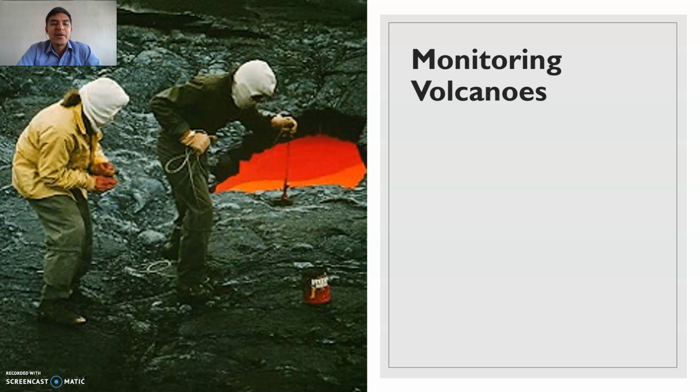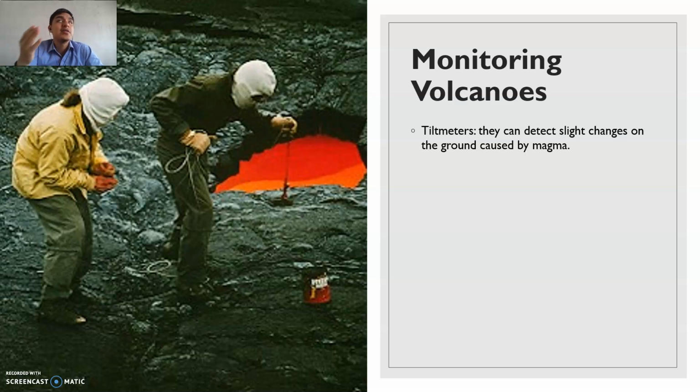All right, and now we are going to talk about monitoring volcanoes. How do scientists monitor volcanoes? They use several instruments, and one of them is the tiltmeter. It can detect slight changes on the ground caused by lava. If a lot of lava is moving right under the ground, then it can cause variations in the ground. Probably it can go a little bit higher or a little bit lower. Thanks to this instrument, scientists can measure those very small variations and identify if there is a lot of magma activity underground.